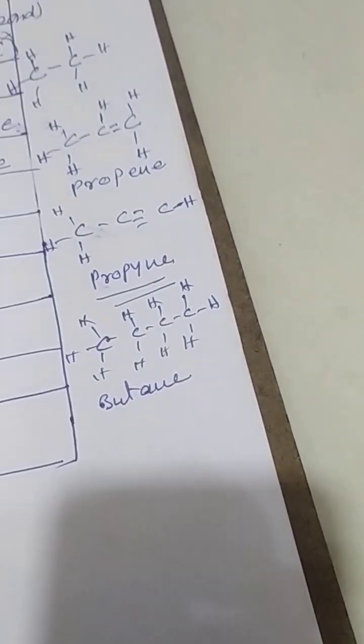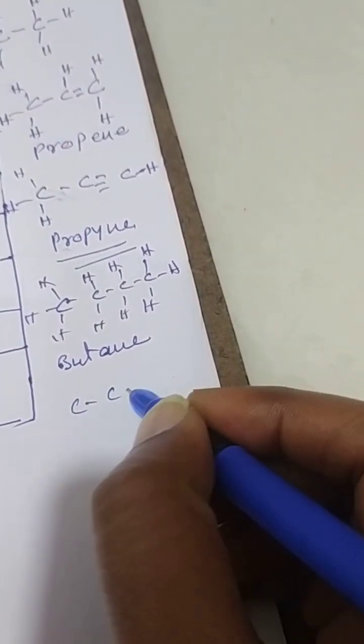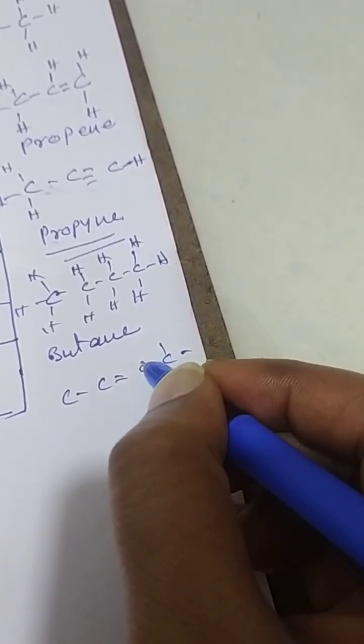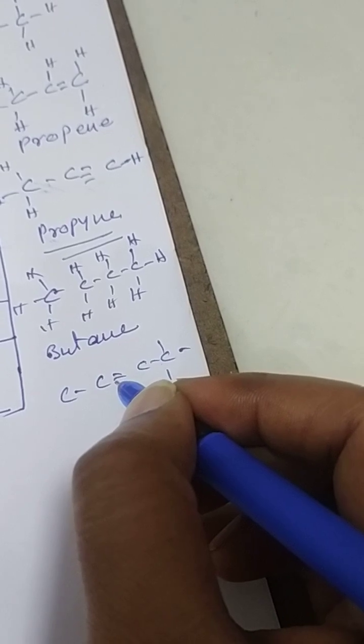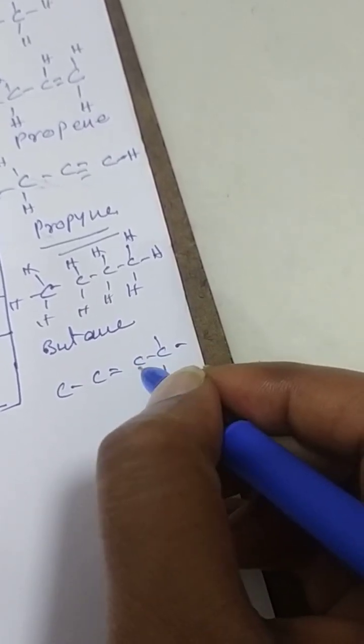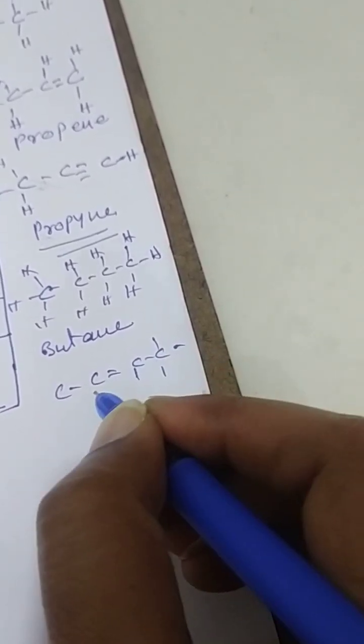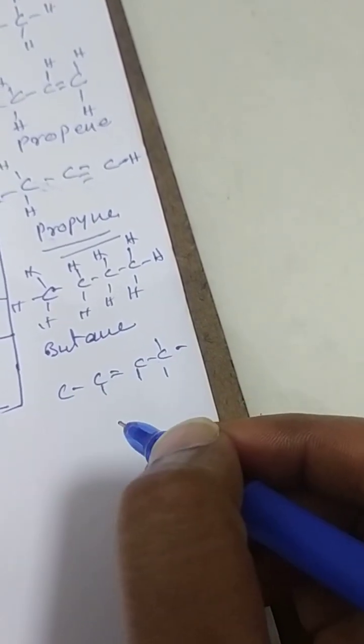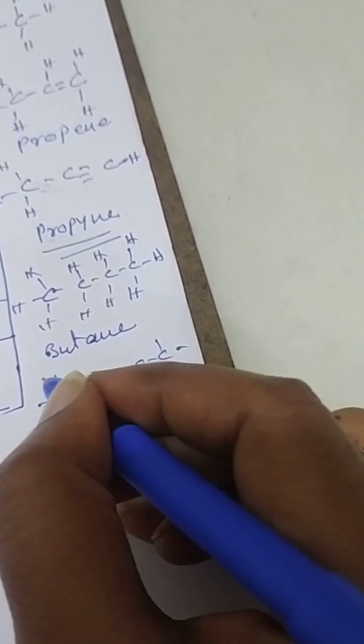If any double bond is there, like, I just kept a double bond in the middle of the compound. This carbon has 2 bonds here, 1 bond here, hence 3 bonds completed, and 1 bond remains. This carbon also contains 2 bonds and 1 bond, 3 bonds total. And here 1 bond, 4 bonds. Here 3 more bonds.